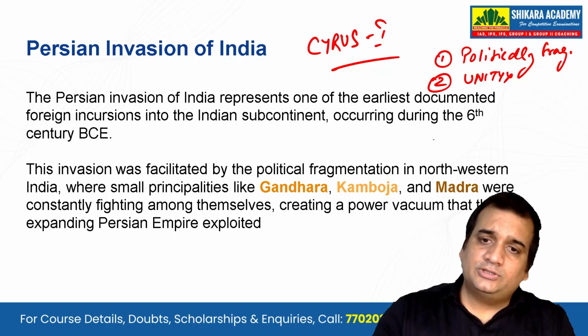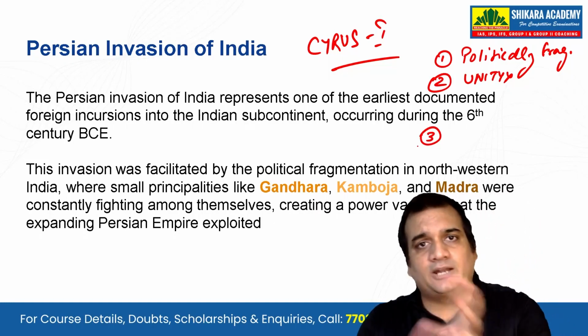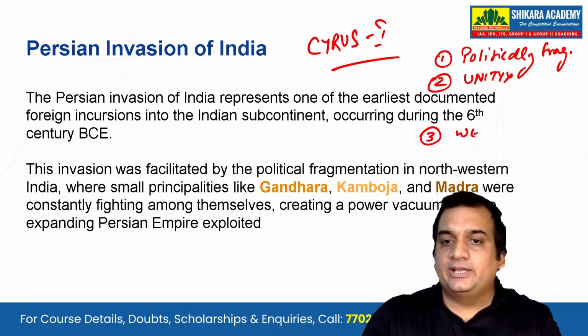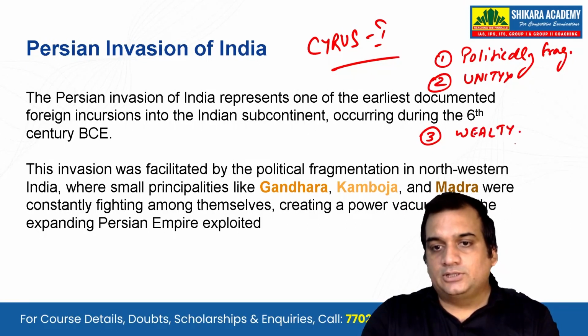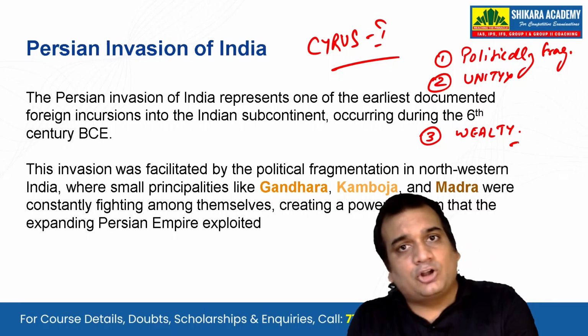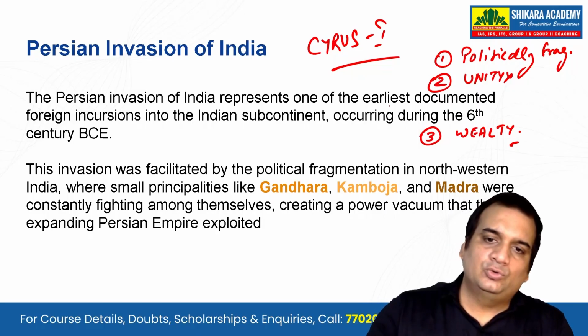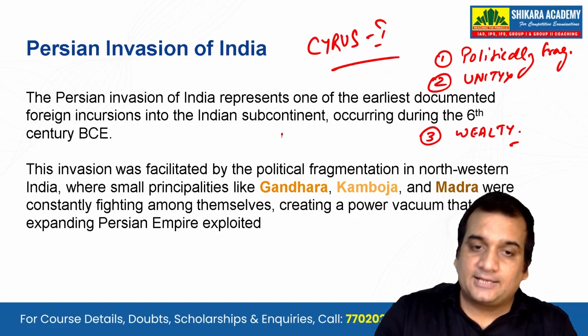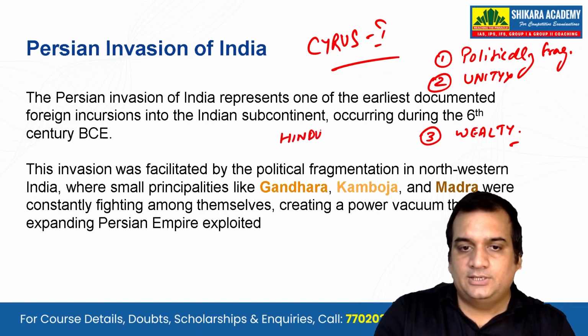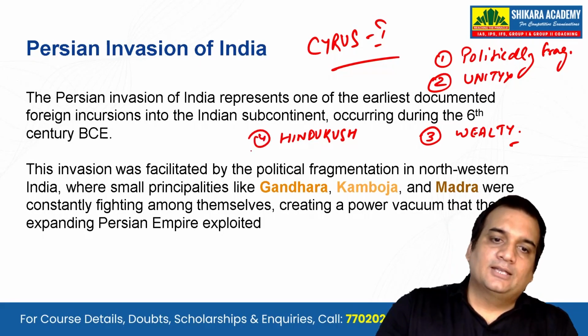You'll also see that this northwestern part of India was small in territory but very wealthy; the source of revenue was very high over there. And last but not the least, it was easy to get through due to the Hindu Kush passes, which made it very easy for the Achaemenids to enter India.